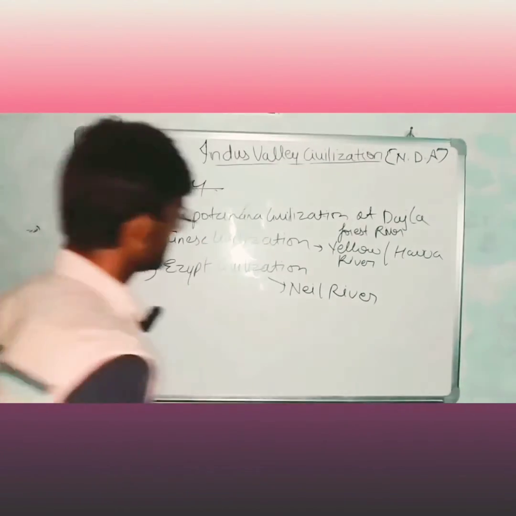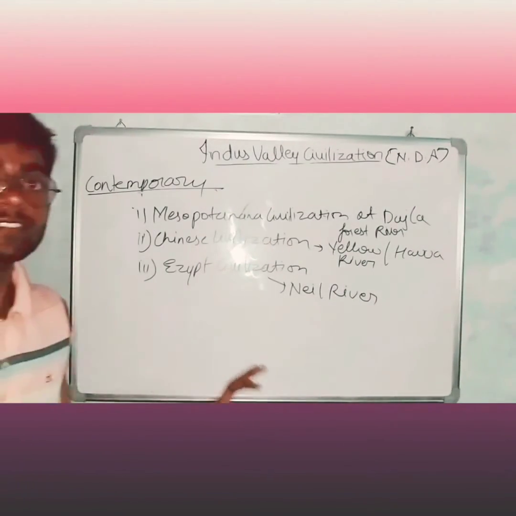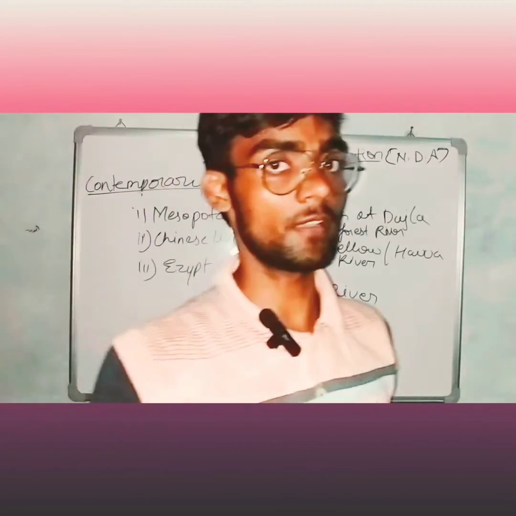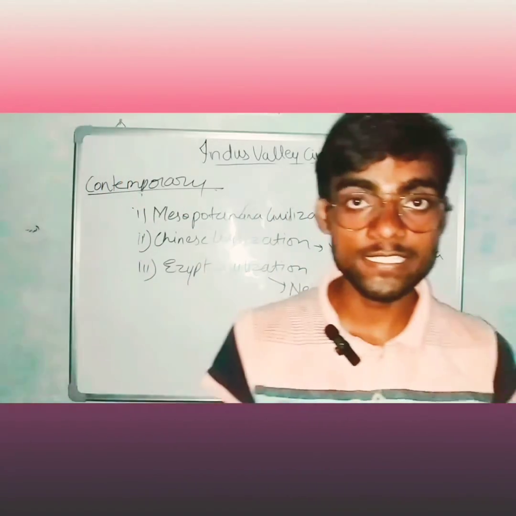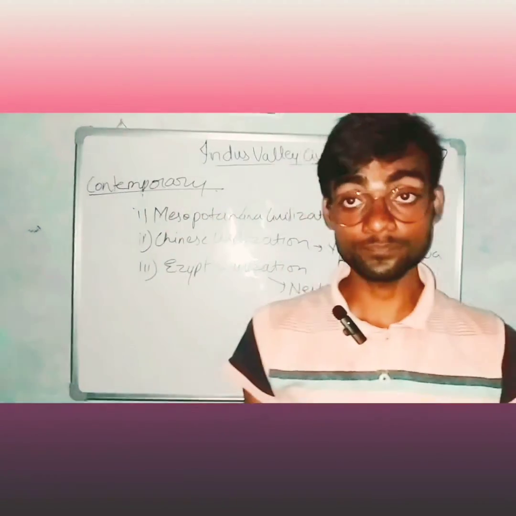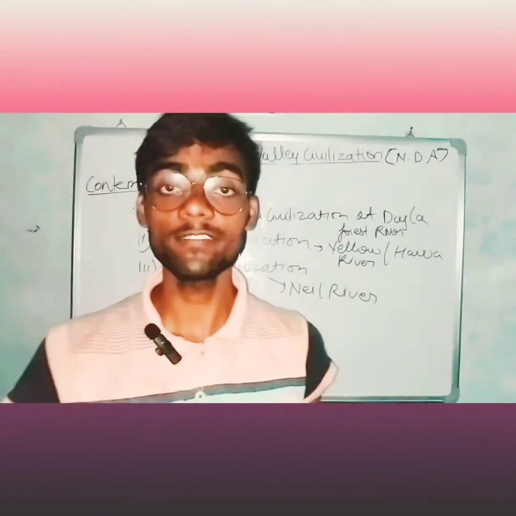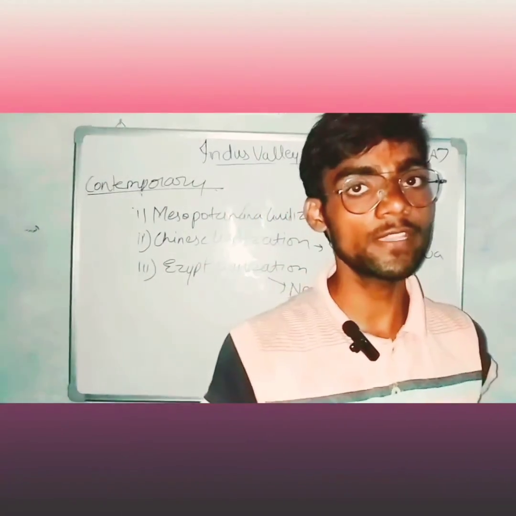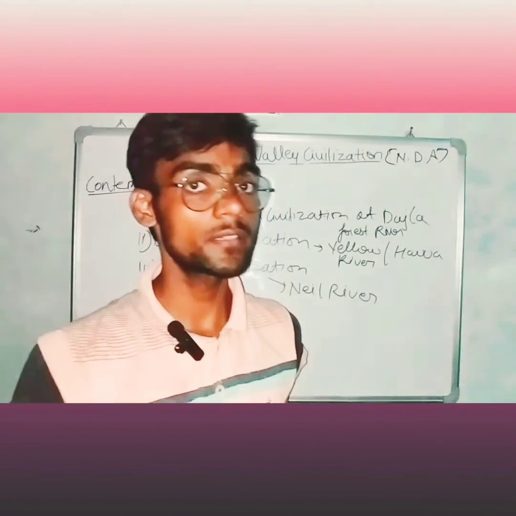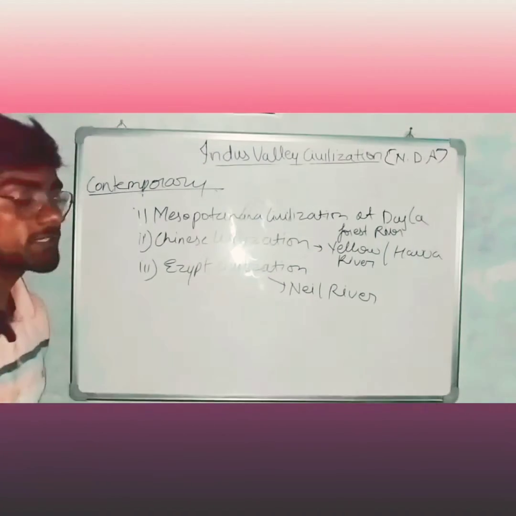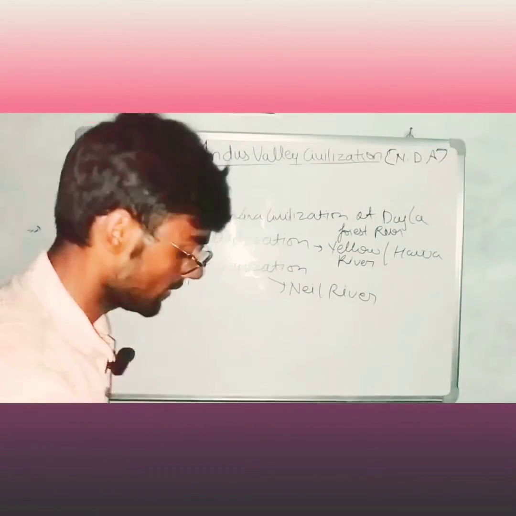So these 3 civilizations are contemporary of Indus Valley.